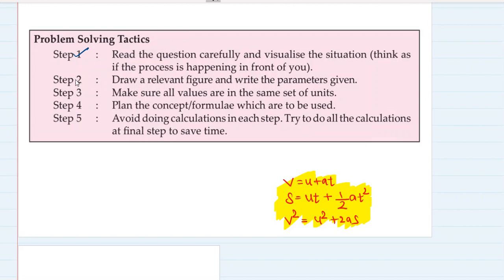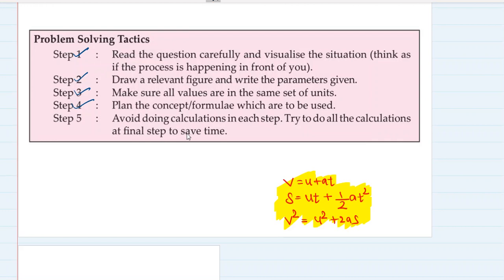First thing. Second, draw the relevant figure and write the given parameters. Now, drawing a figure is not always necessary, but if you do that, it will make the problem clearer for you. And always write what is given and what has to be found out. Third step, make sure all the values which are given to you and which are to be found out are in the same set of units, either CGS unit or SI unit.